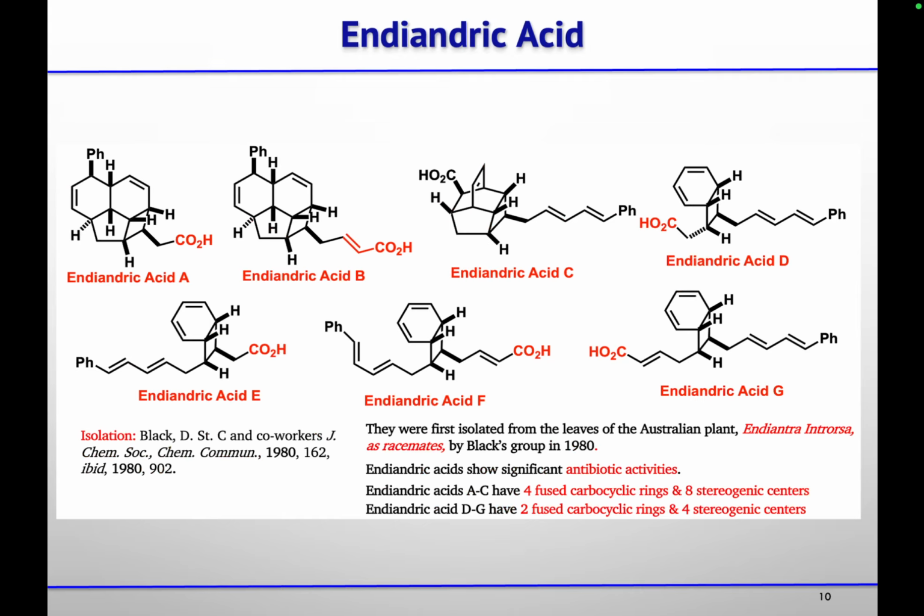Now the second molecule that we have to learn about is the endandric acid. So this endandric acid also contains a four-membered ring that is fused with different five or six-membered ring based on the family member of this endandric acid family. So there are endandric acid A, B, C, D, E, F, and G. So they were isolated by Black and co-workers in 1980, and they show antibiotic activities.